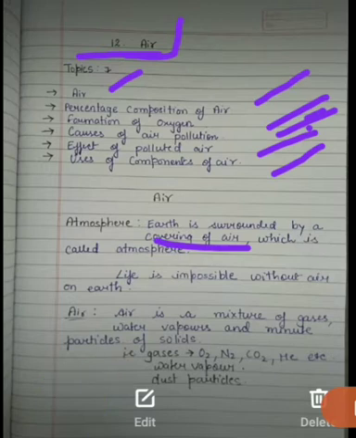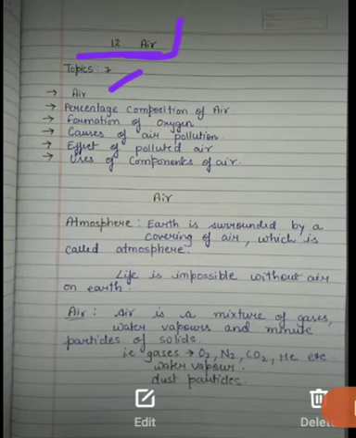From here you may not be very clear about air, but when you gradually read each topic, then you will come to know about air clearly. But basically remember this main point, that air is a mixture of gases. Why are we saying it is a mixture?